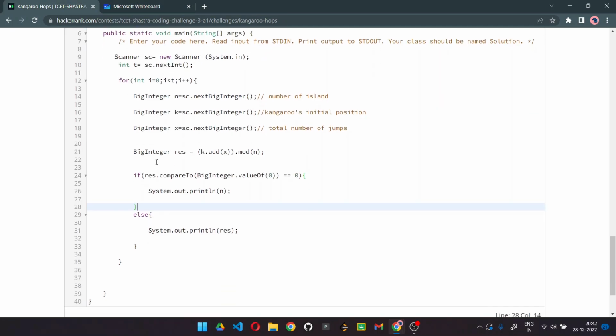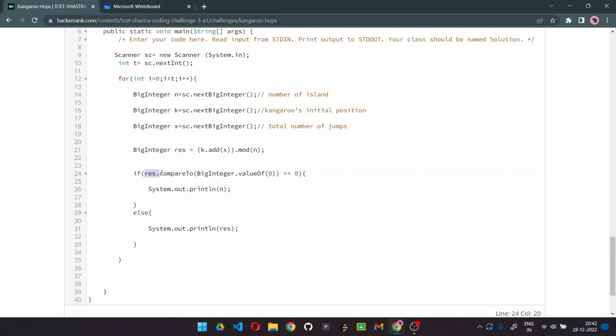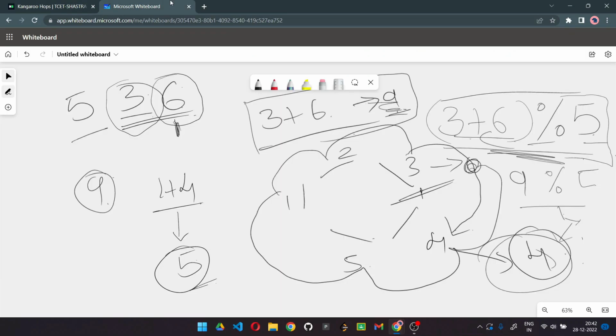So let's try to understand this. Here we have res.compareTo(BigInteger 0). This is a comparator used to compare the res value with 0. If it is 0, then consider 9 modulo 9: what's the answer? 0, right?